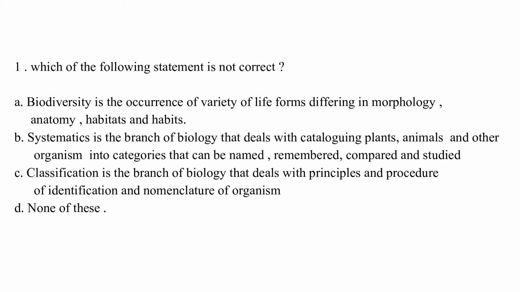Option C, classification is the branch of biology that deals with principles and procedures in identification and nomenclature of organisms. Option D, none of these. The correct answer is C, which is classification is the branch of biology that deals with principles and procedure of identification and nomenclature of organisms.